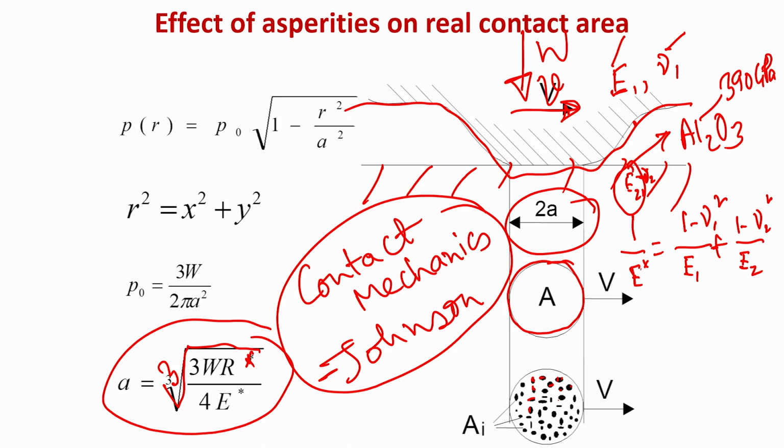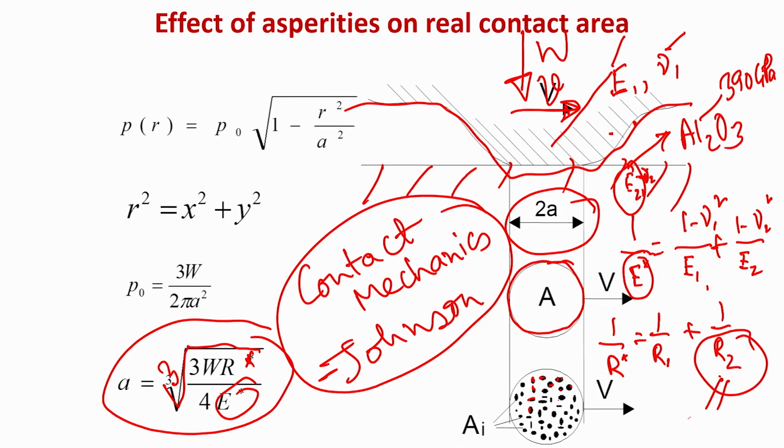In both cases you can find the effective modulus E star, and these E star values you have to apply here. Similarly, 1 by R star is equal to 1 by R 1 plus 1 by R 2. R 1 is your radius of curvature of this particular asperity. For a flat surface, R 2 is nothing but infinity. Okay. So, if you consider the flat bottom surface, the R 2 value is infinity.